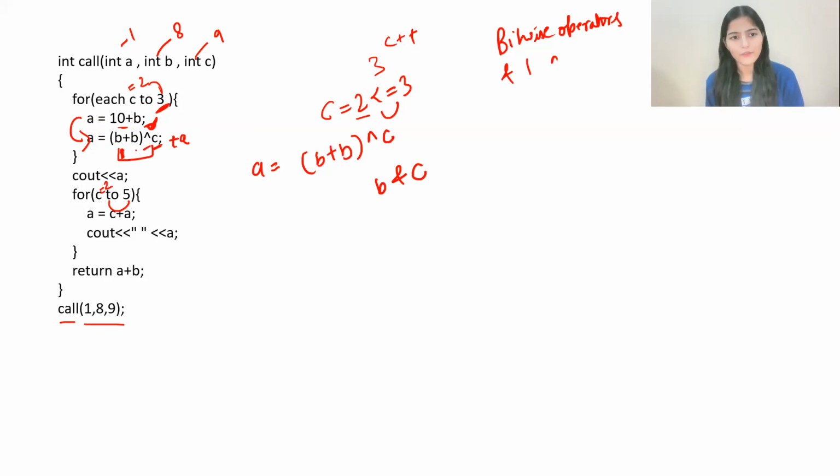Again the value will be updated, and when the C value is 4, the condition for this loop is going to be false. So instead of calculating B plus B XOR with 2, then B plus B XOR with 3, because the C value is changing from 2 and then 3, and later on the for loop condition is going to be false, why not just calculate B plus B XOR with 3 once?